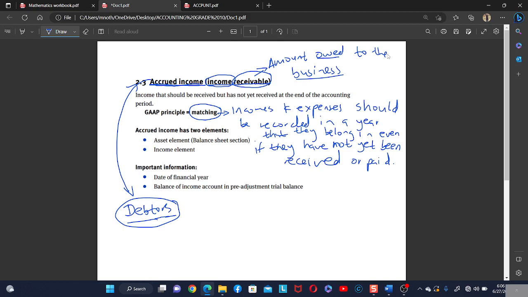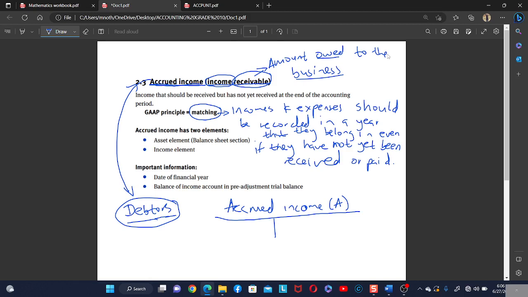So actually, the accrued income is an asset account. So this is a new asset account, because this is a new term in grade 10. So the accrued income, it's an asset account, because the amount is owed to the business.